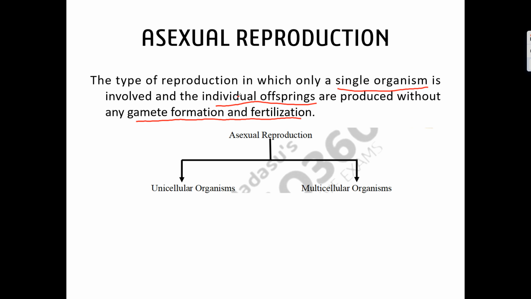This asexual reproduction is also observed in some multicellular organisms. So let us look at that part.